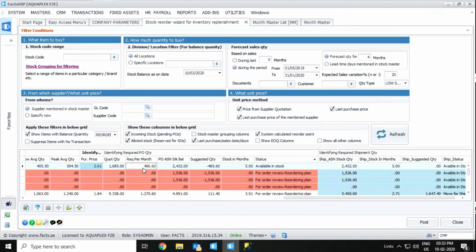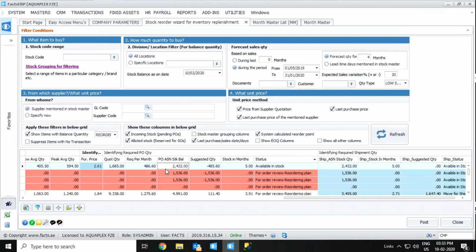That is the required quantity per month. We are going to order for 4 months, and we have 486 required per month. We have the PO ASN stock balance, meaning PO quantity plus ASN quantity plus stock balance, which is 2432 quantity. If you multiply 486 by 4 months, it will come to almost 1700. We already have 2432 available, so we don't need to order, and that is why it is okay.